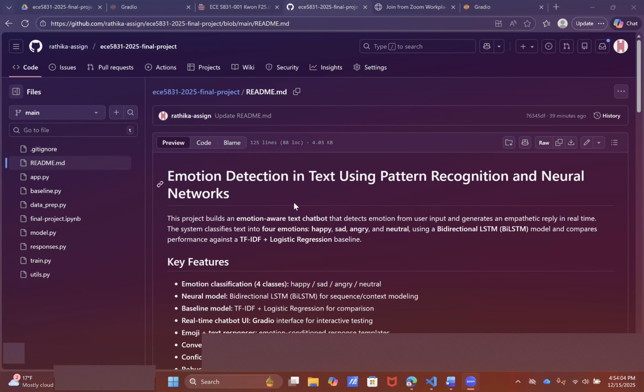Hi everyone. In this demo, I will quickly walk through our GitHub repository and notebook pipeline for our project Emotion Detection in Text using pattern recognition and neural networks. Here's how we met the submission requirement.